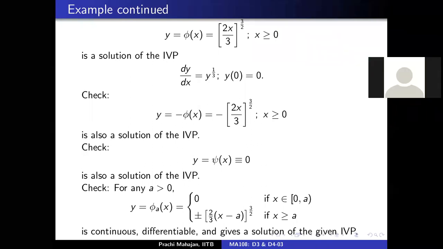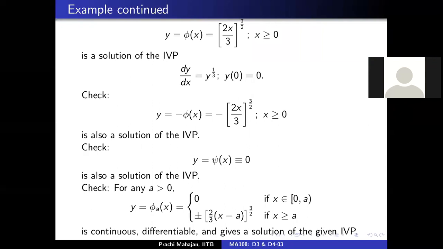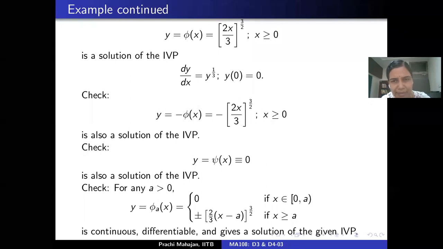Ma'am, basically we are doing what we did in the last part, right? When we say a greater than 0, we are basically letting a tend to 0, so that is the technique. Yeah. So over here, in the last part, we are just cooking up a differentiable function using our prior knowledge. Yes. That's all we are doing here. You have a solution on the interval 0 to a. You have a solution on the right hand side of a, and you're patching them together to get a differentiable function. That's the most important thing. Right.